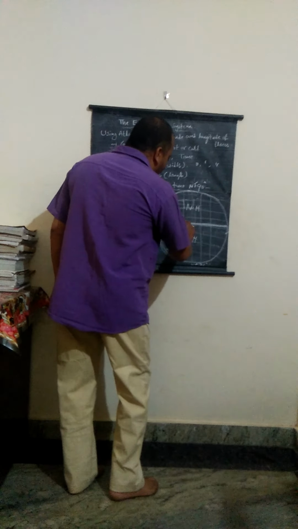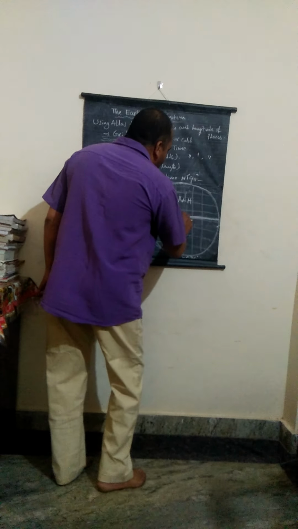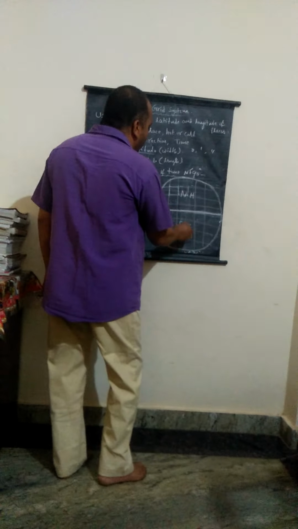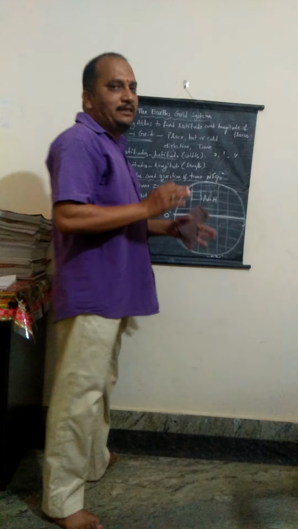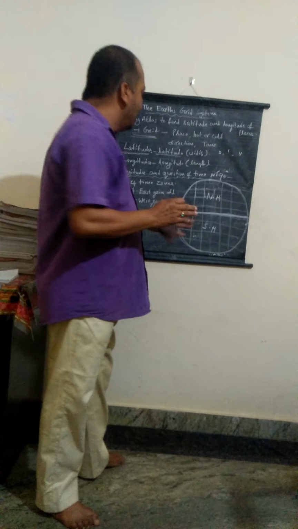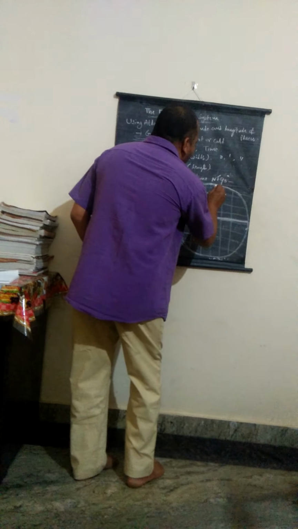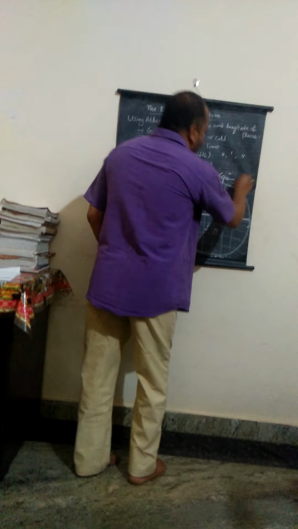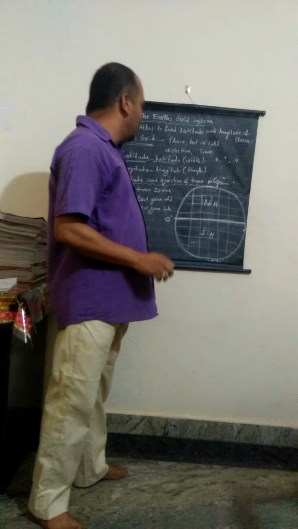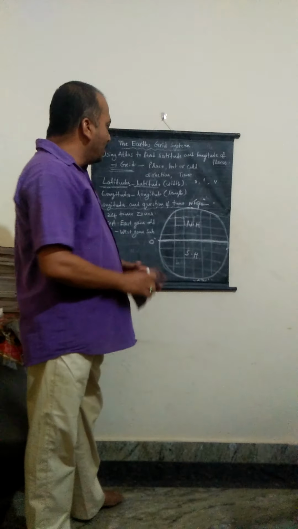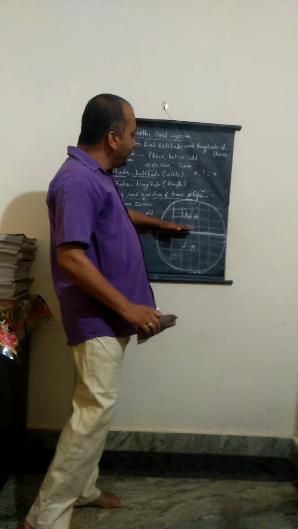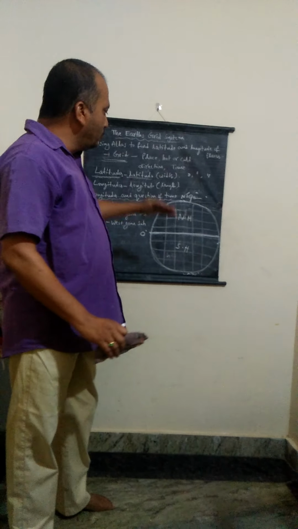As we move from the equator to the north pole or south pole, the circles of the latitudes decrease. As we go to the north pole, the 90 degree latitude is a point. It is not a circle, it is just a point. Likewise in the south pole also the 90 degrees is a point. These latitudes always maintain equal distance from one latitude to the other.